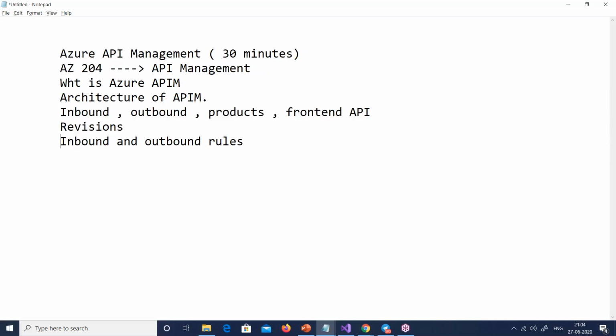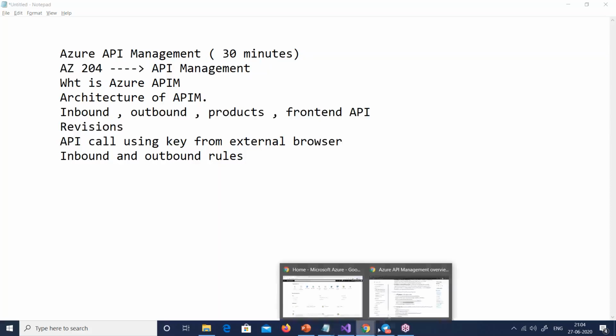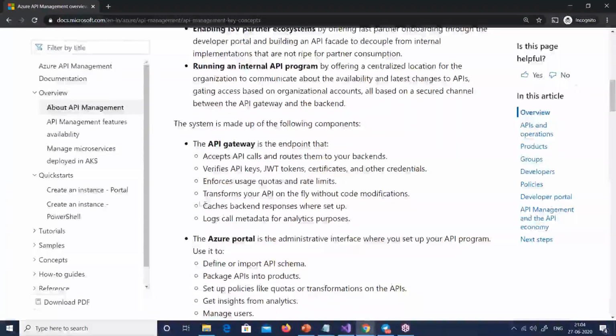Yes, and also let me try to make an API call using the key from an external client, an external browser. So some demos which will help us to understand, right? So if you look at the Azure API-M, that's the tutorial out there, but let me very quickly talk about it.